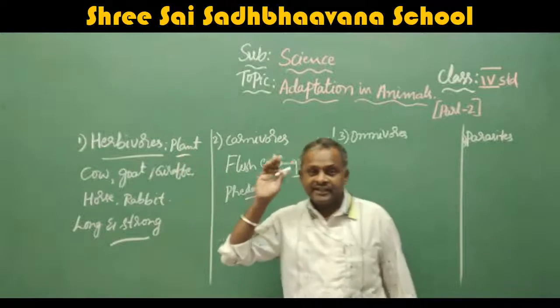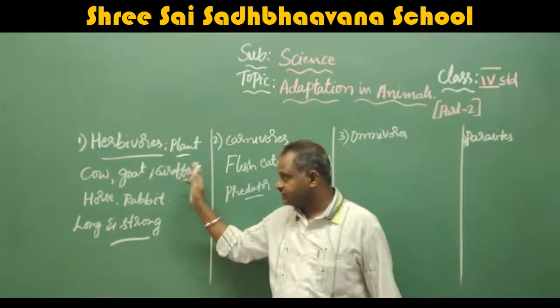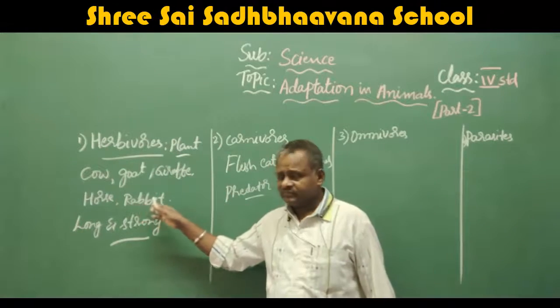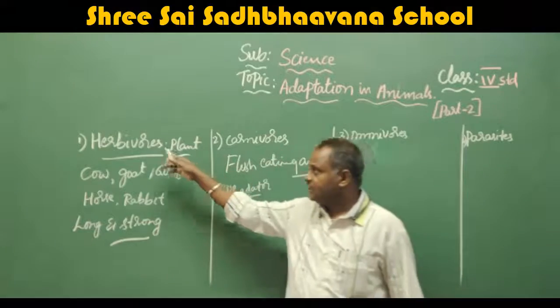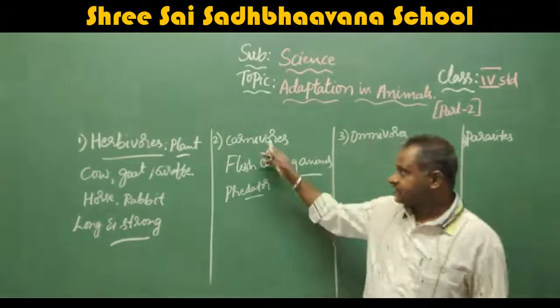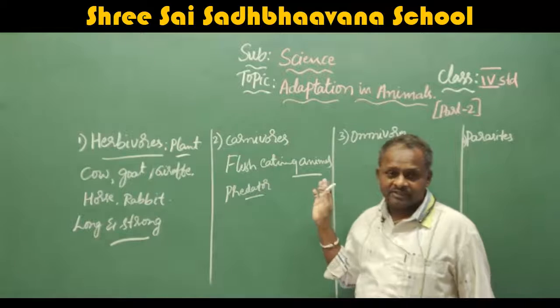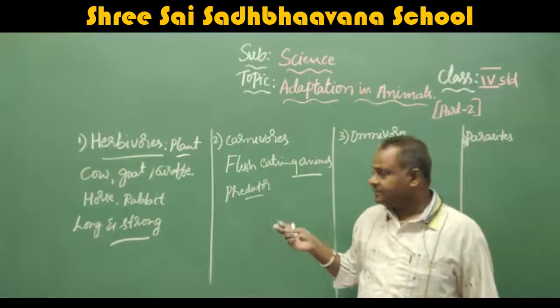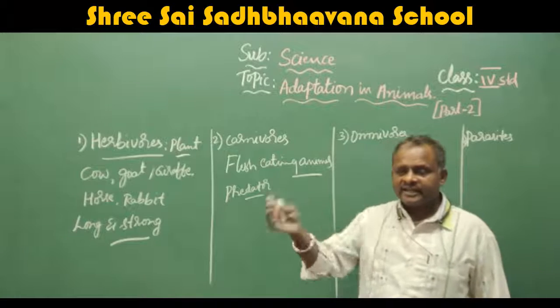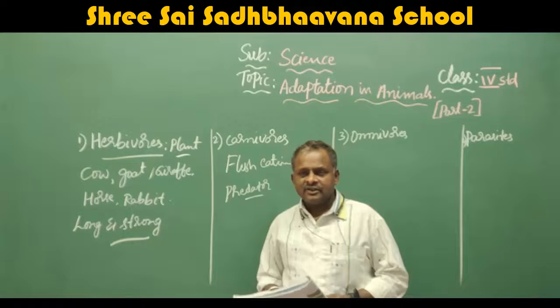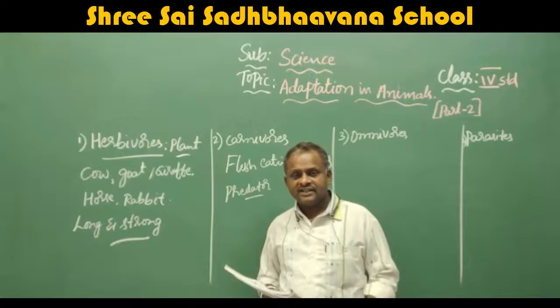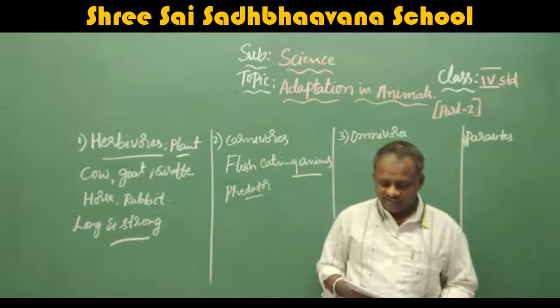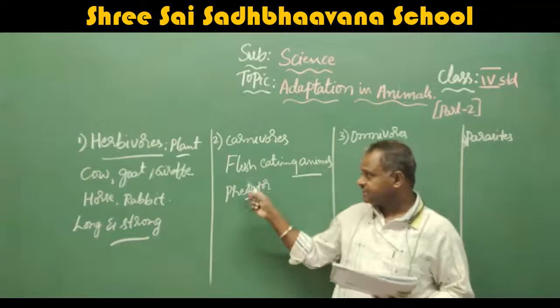Herbivorous means plant-eating animals like cow, goat, giraffe, horse, rabbit. All these come under herbivorous. Next, carnivorous means flesh-eating animals. They eat the flesh of other animals by attacking them, which is hunting. They hunt the animals. Okay, that is called a predator.